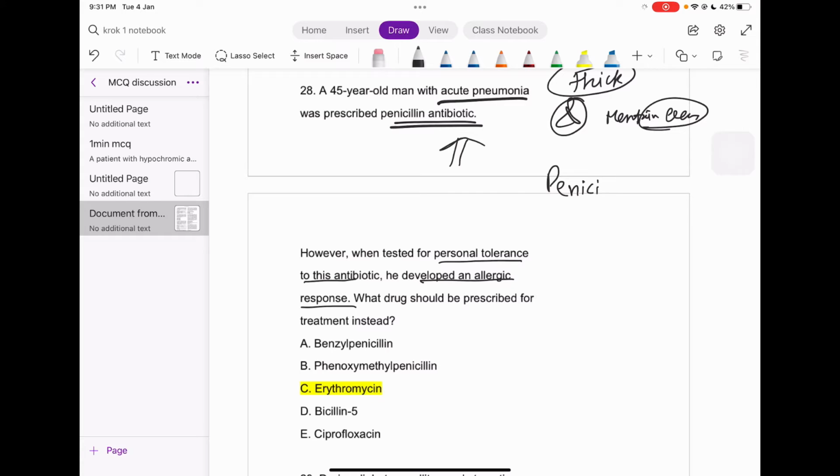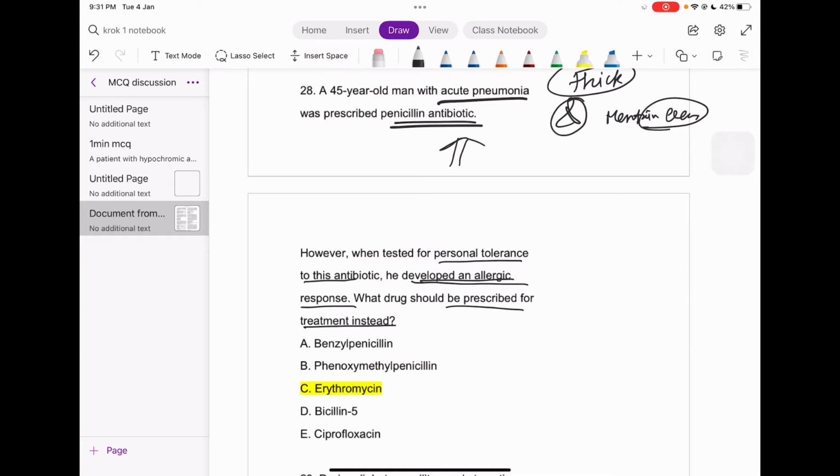Very allergic. Penicillin is what? Very allergic, right? So you must ask your patient before giving any kind of medicine, sir or madam, whether they have any kind of allergies. So he developed an allergic response. What drug should be prescribed to treat him instead?